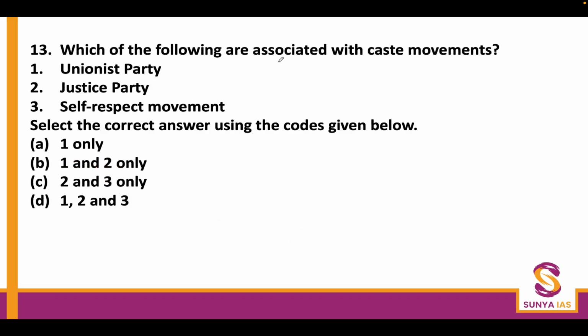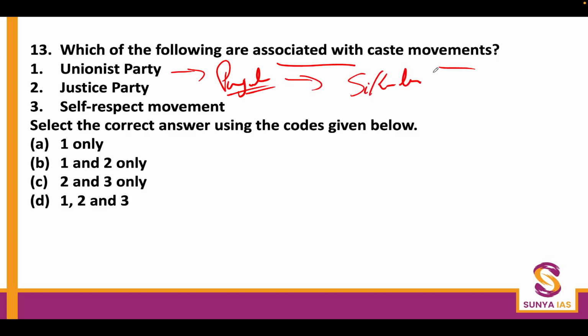Which of the following are associated with caste movements? The Unionist Party was a Punjab-based secular party, led by Sikandar Hayat Khan and Sir Chotu Ram. So surely it was not a caste-based party.